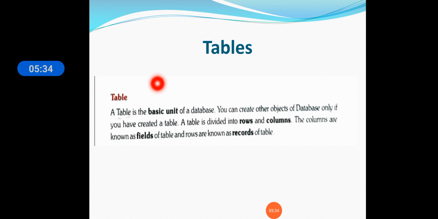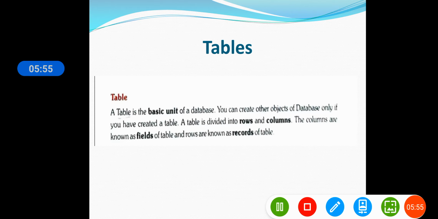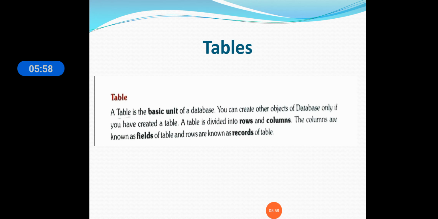So, students, you can see here a table is a basic unit of the database. Already we have created one; I have shown you last year. You can create other objects of a database if you have created a table. A table is divided into rows and columns. The columns are known as fields of a table and rows are known as records.